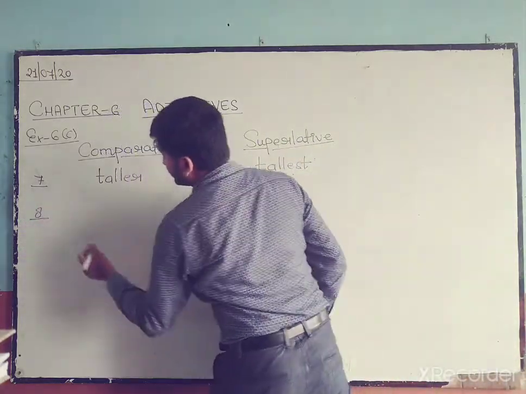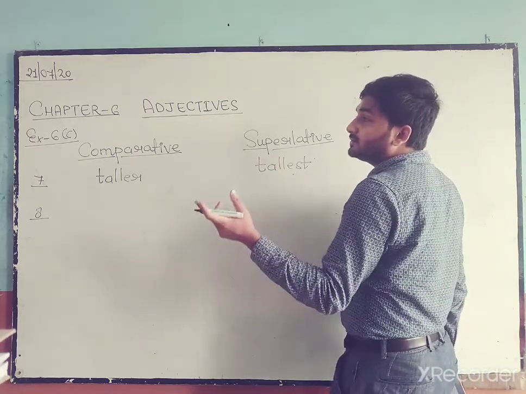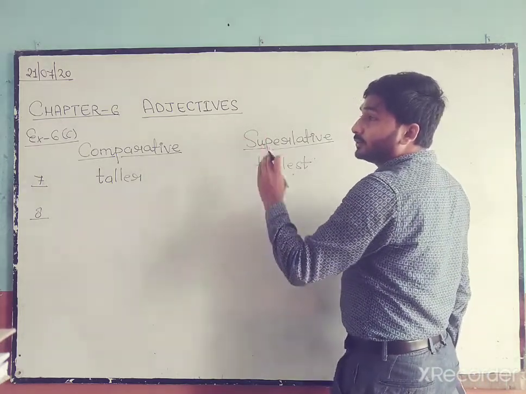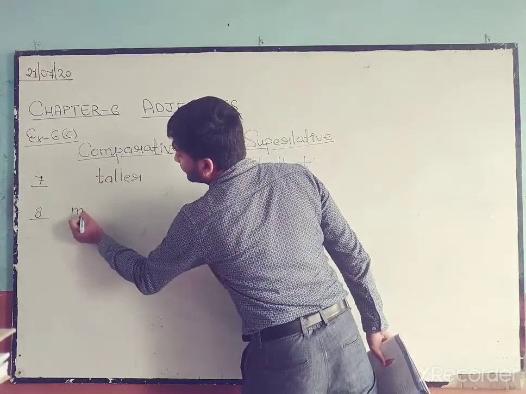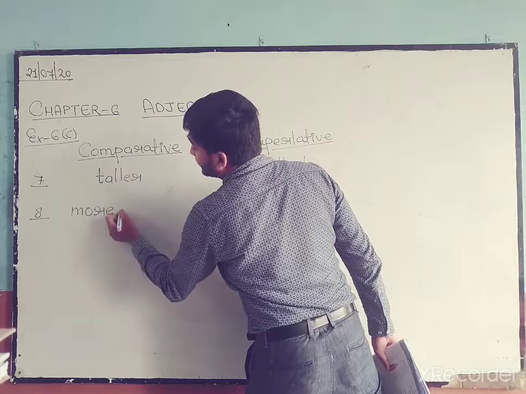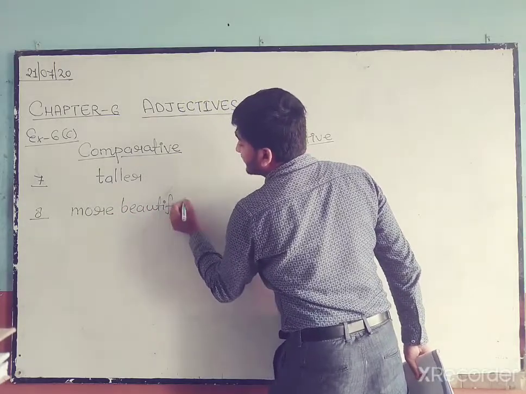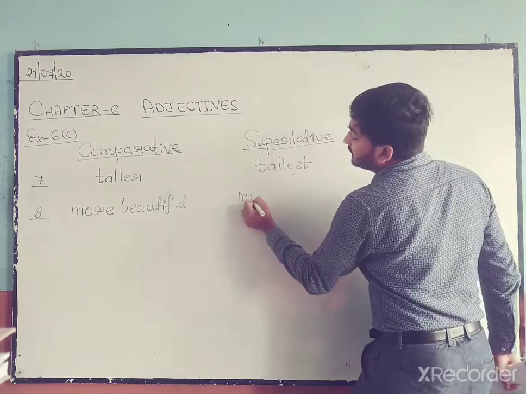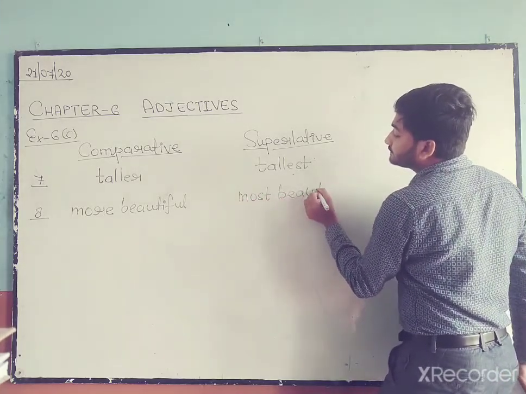Number 8. Number 8 we have beautiful. Beautiful, I have given an example. Beautiful, 3 syllables are there. That means we will add more in comparative. It will become more beautiful. And in superlative we will add most before it. Most beautiful.